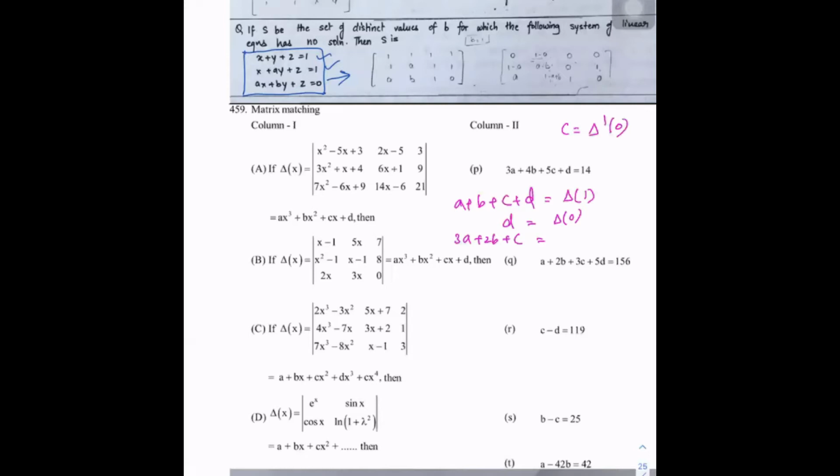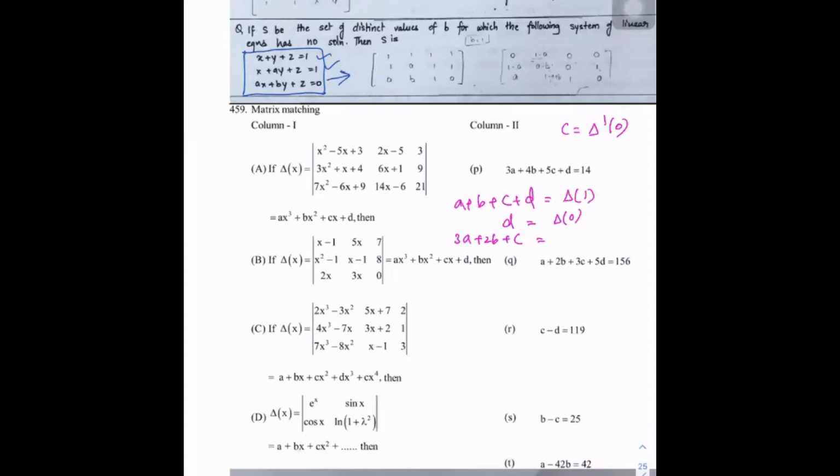You have to decide, by taking the derivative, whether the calculations are easy or the normal expansion is easy. Because in some questions, if you apply row operations, calculations are lengthy, and if you can find it within 2 lines, you will get it. For example, in all these questions, finding that is a little easy. For example, in problem B, finding it is easy compared with row operations. So you decide which is easy, and based on that you take the decision.